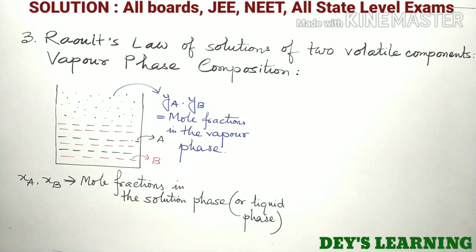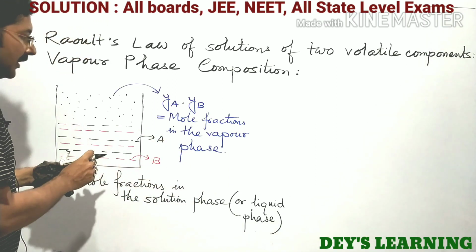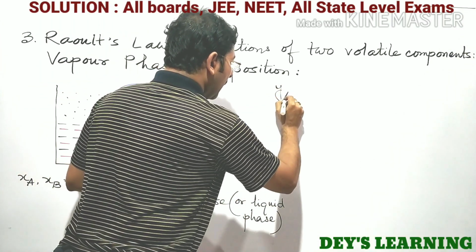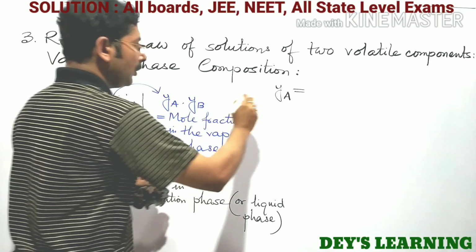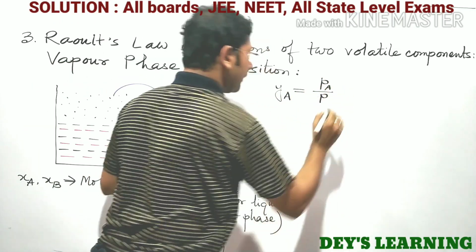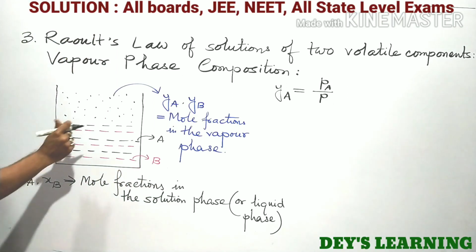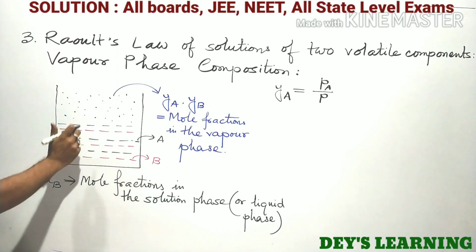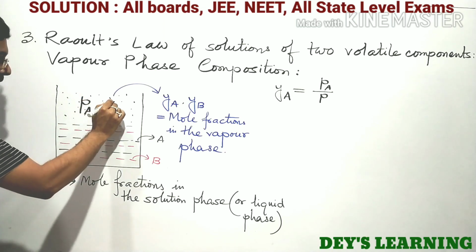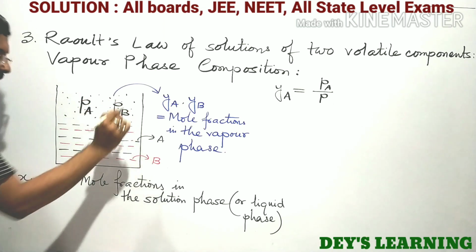Now from Dalton's law we can write the mole fraction YA in the vapor phase will be the pressure of component A divided by total pressure P. Because here both A and B are present, the A component exerts pressure PA and the B component exerts pressure PB.